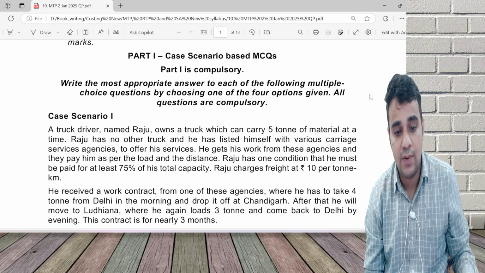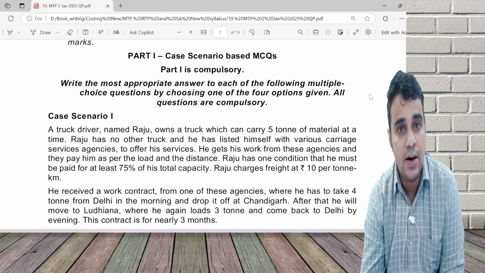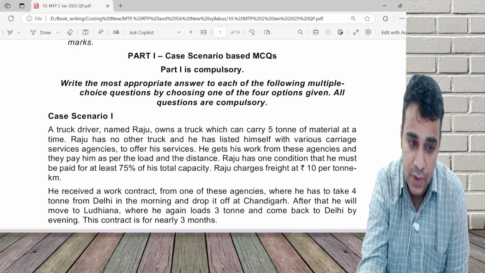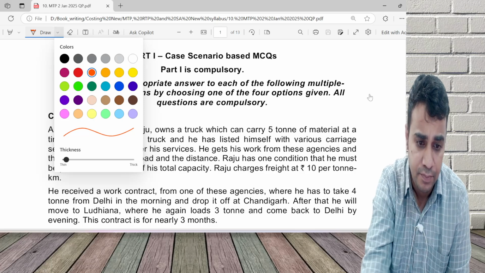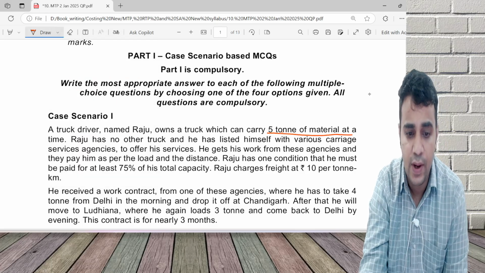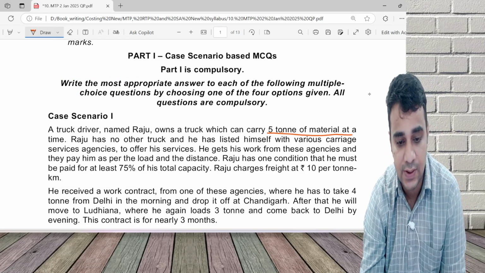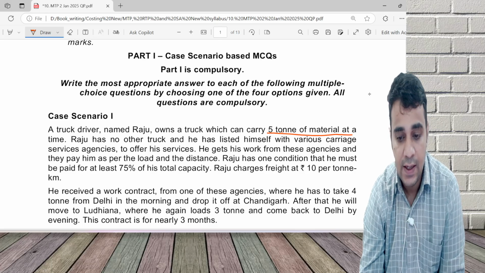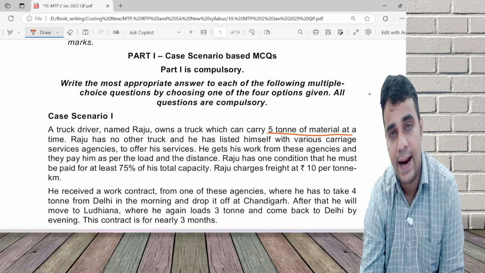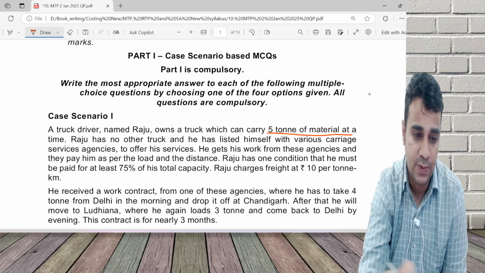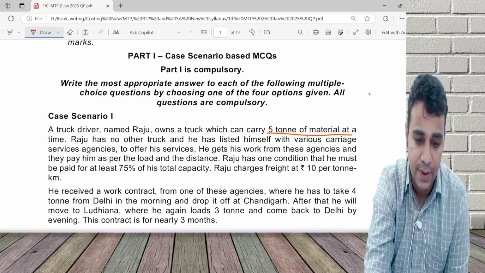A truck driver named Raju owns a truck which can carry 5 ton of material at a time. Raju has no other truck. He has listed himself with various carriage service agencies to offer his services. He gets his work from these agencies and they pay as per the load and the distance. So it is basically payment as per the weight and the distance, which is what normally happens.